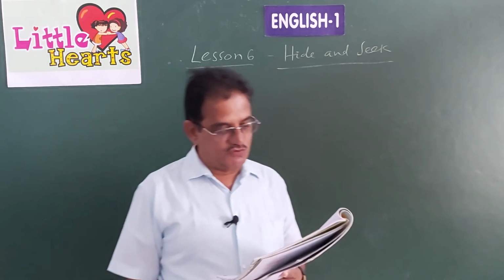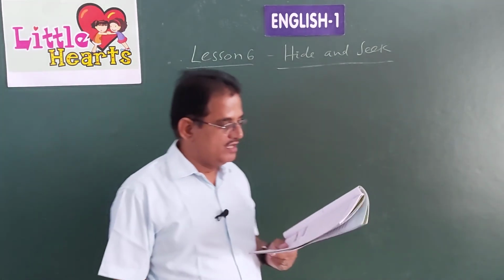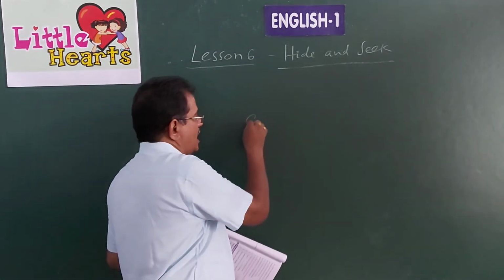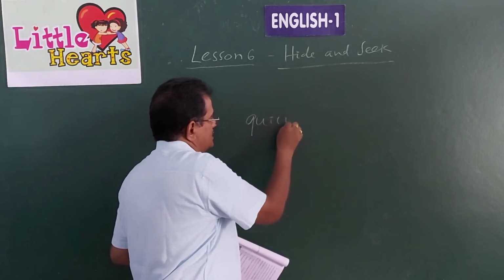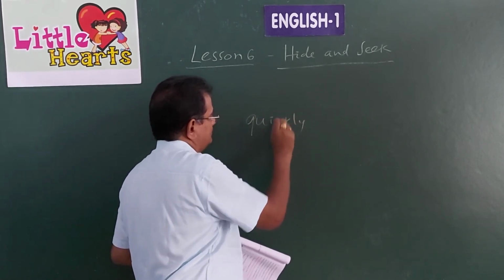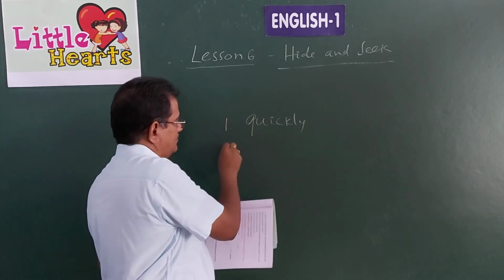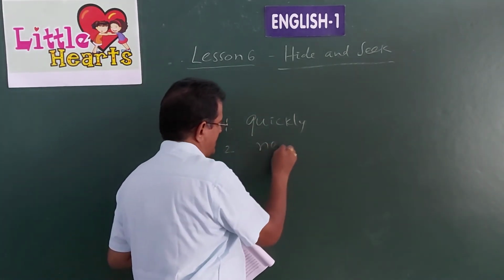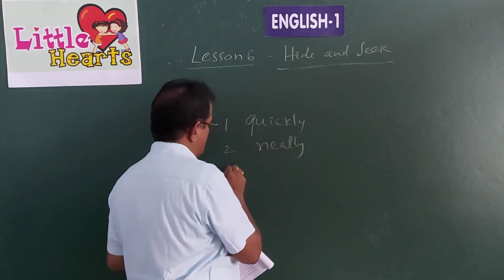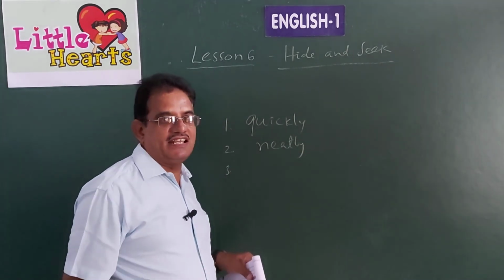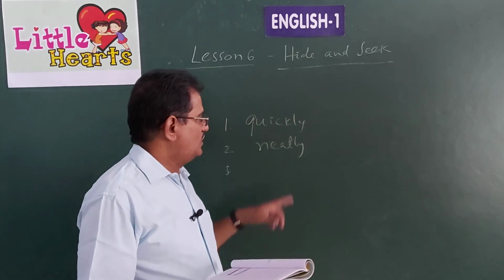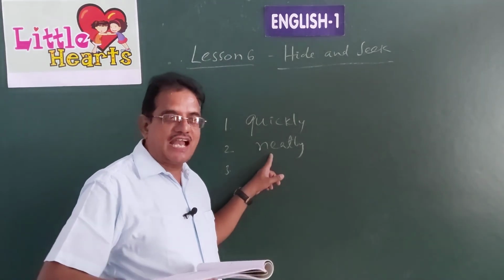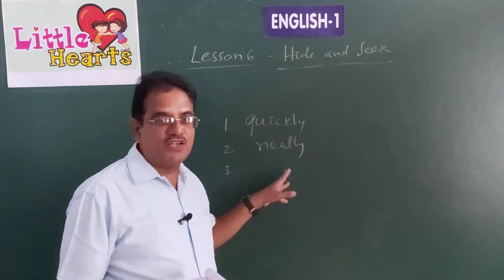So now fill in the blanks in the following sentences using the correct forms of the words. Let us see the first one. The boy is crossing the road quick. You add ly to that. That is the answer there. Quickly. First answer. Second, write dash always. Write neatly. You might have heard your teacher repeatedly telling you, write neatly, write neatly. So, neatly is an adverb which tells us about how we write.